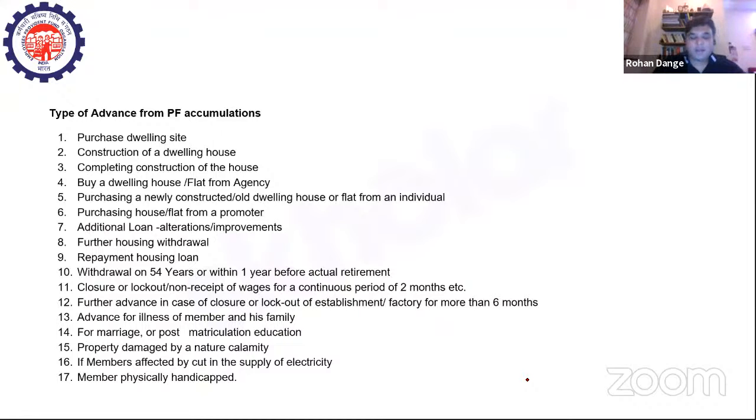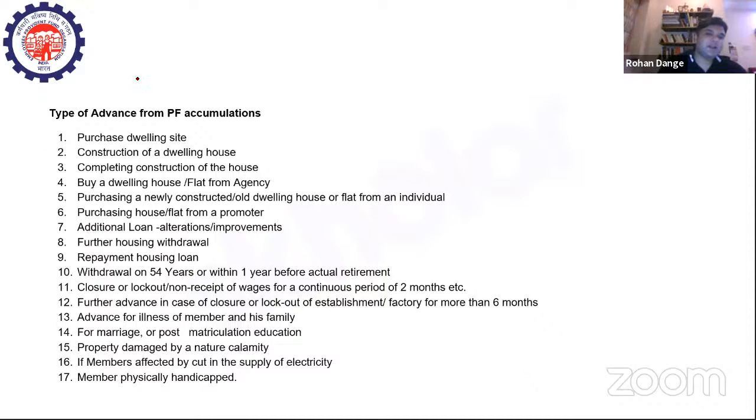Now, whenever you have money accumulating in your PF account, you can always use it. But for what purposes? This type of question can also be asked: which of the following cases are correct with regards to withdrawal of money from your PF account, right?